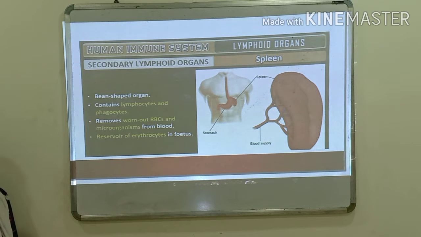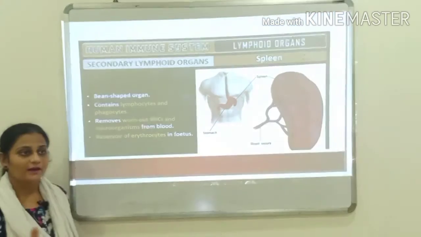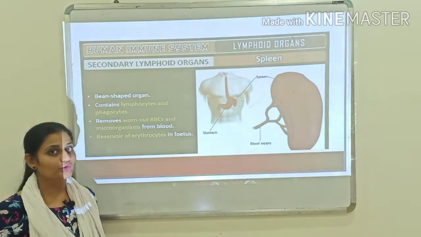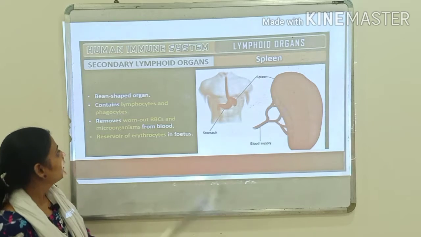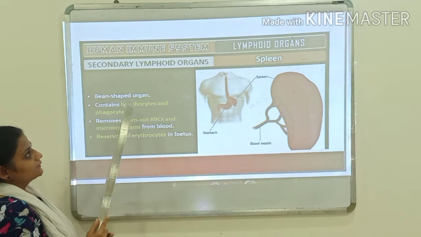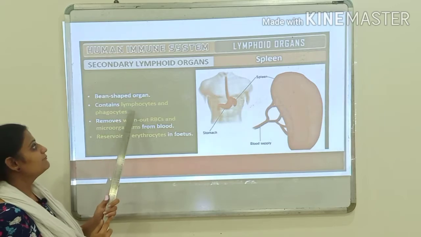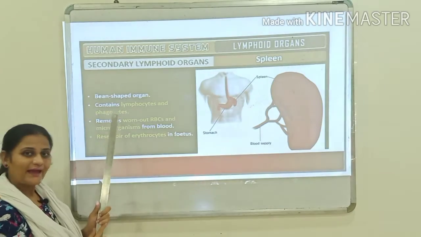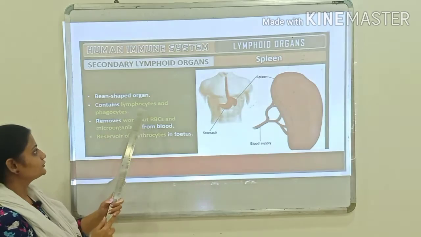The phagocytes are the cells that protect the body by ingesting harmful foreign particles, bacteria and dead or dying cells. Erythrocytes are the RBCs, which are biconcave and do not have a nucleus. So the spleen contains lymphocytes, phagocytes, and erythrocytes as well.